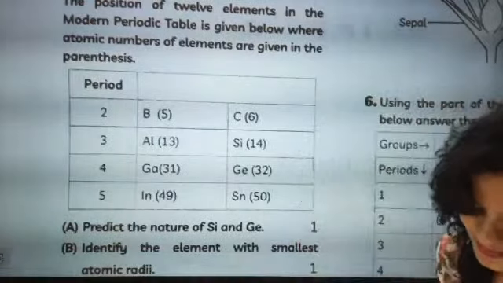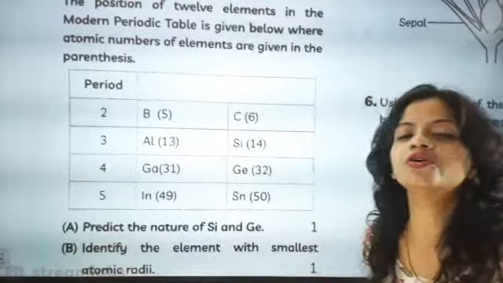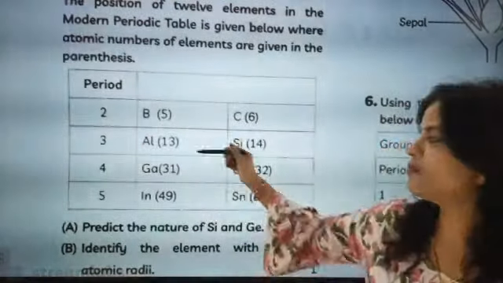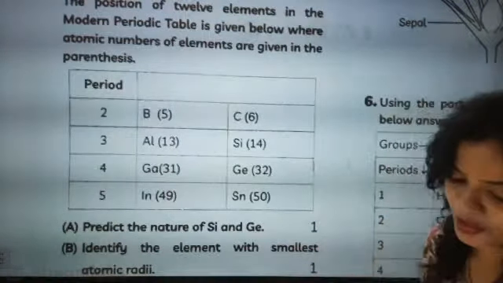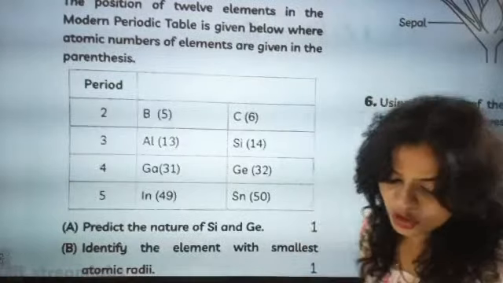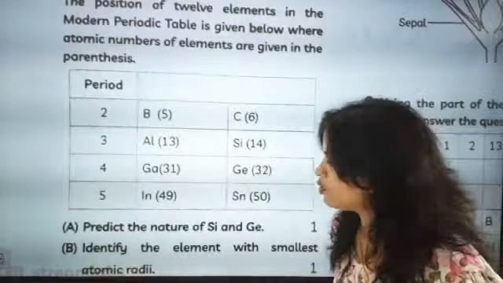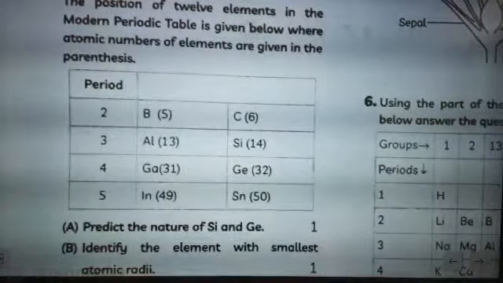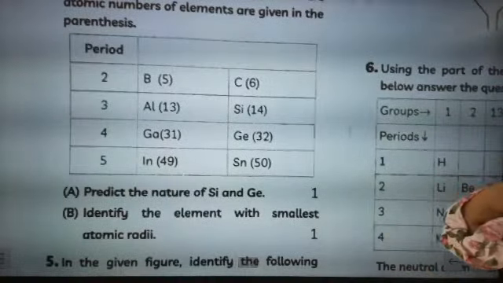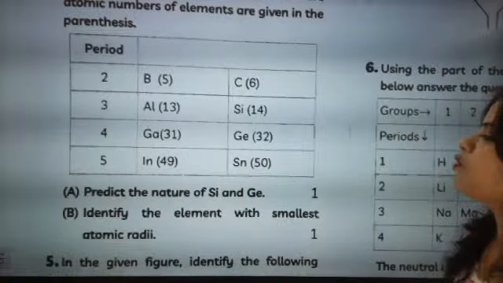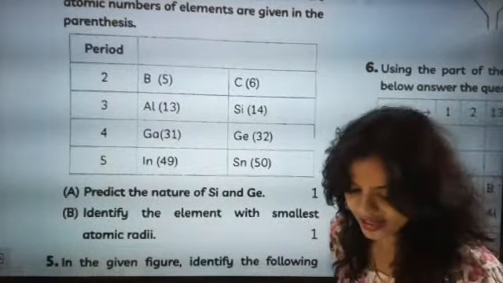Okay, understood. Both are metalloids. Absolutely correct, beta. They belong to period 3 and period 4, but they both belong to group number 14. And in group number 14, they both are metalloids. Identify the element with the smallest atomic radii. So among them, which one is having the smallest atomic radii?